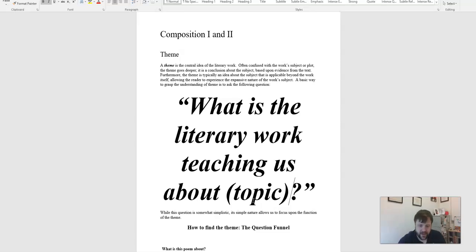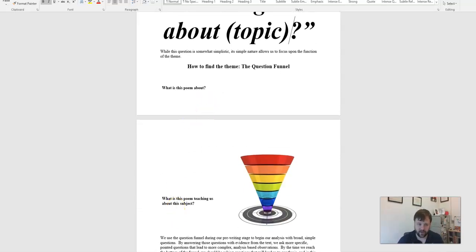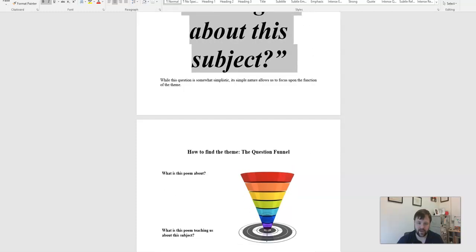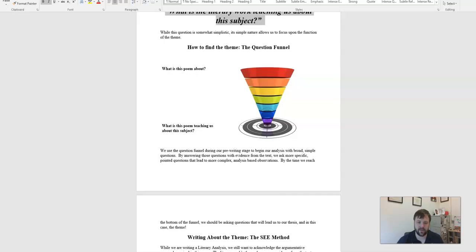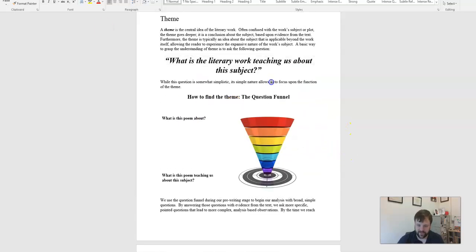Now, I also have this down here. It's called the question funnel. Let me go back on that here. A little bit smaller. That's good enough. Okay, here's the question funnel. You can use this if you want, but the reason I give this to everyone is for you to see as an illustration how questions work when you're going into a reading. Never go into a reading blind, just saying I'm going to find out what this is about and somehow come out with an argument. That's not how it works. You want to go in first with questions. You have to go in with an idea. What am I looking for here? What's this whole story about?